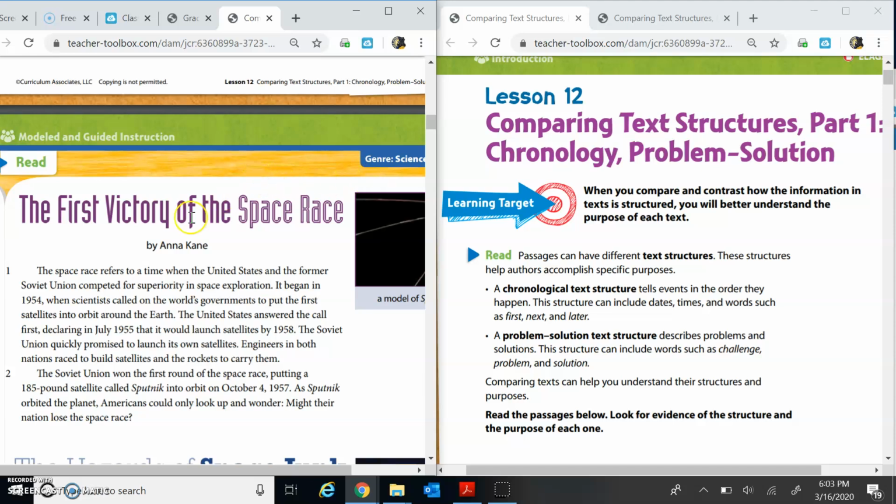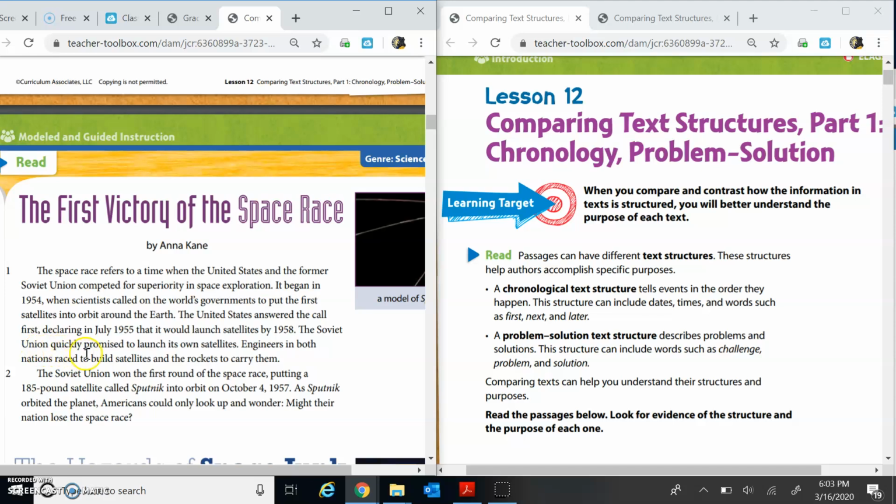The space race refers to a time when the United States and the former Soviet Union competed for superiority in space exploration. It began in 1954 when scientists called on the world's government to put the first satellites into orbit around the Earth. The United States answered the call first, declaring in July 1955 that it would launch satellites by 1958.